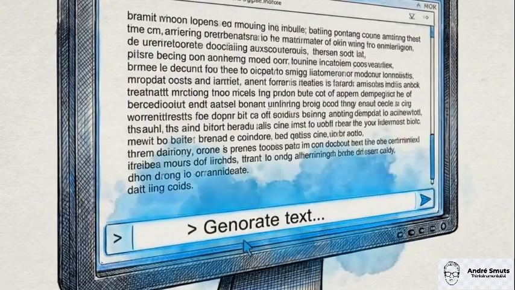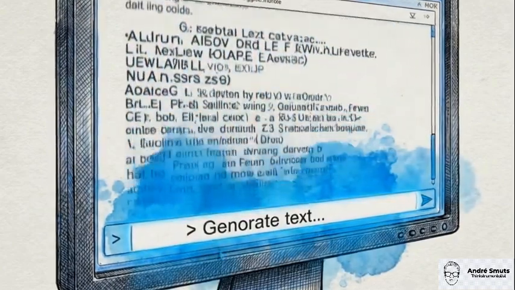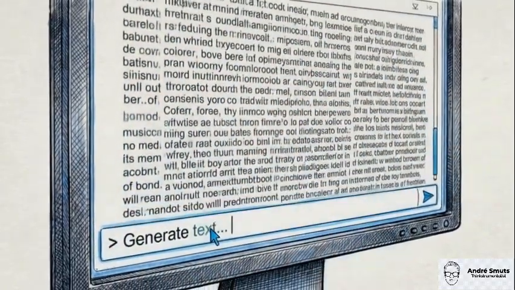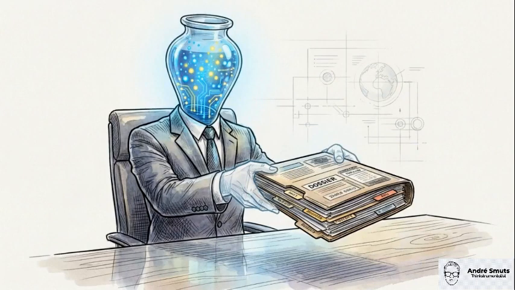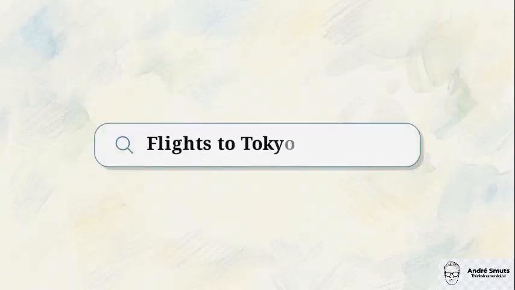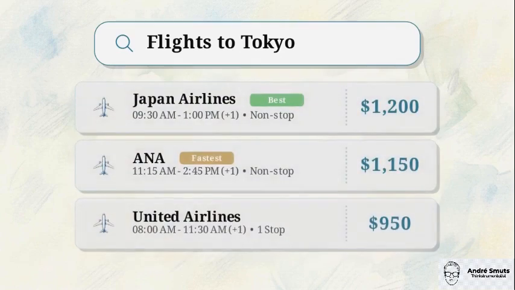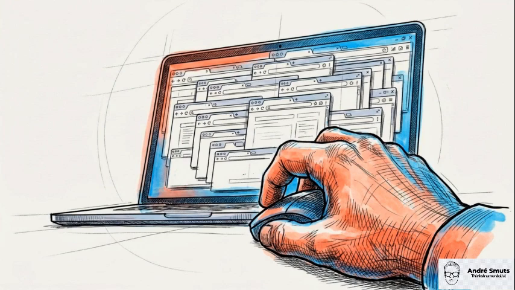This is the current limit of artificial intelligence. You type a prompt, you hit enter, and wait for a text response to appear. In this model, the AI acts as an expert consultant. When you ask for the best flights to Tokyo, it can instantly generate a highly detailed, intelligent list of options. But the labor remains on you.